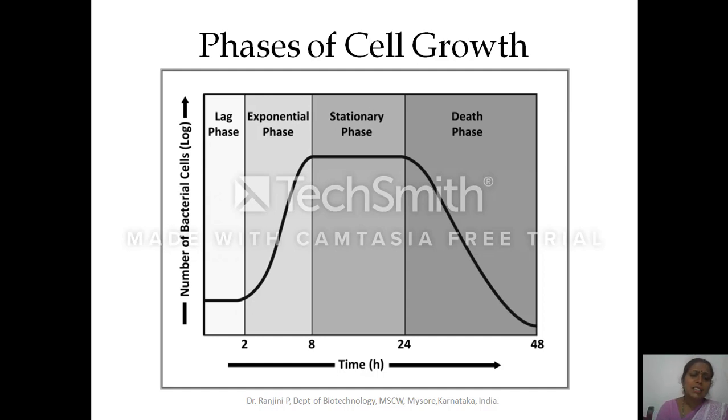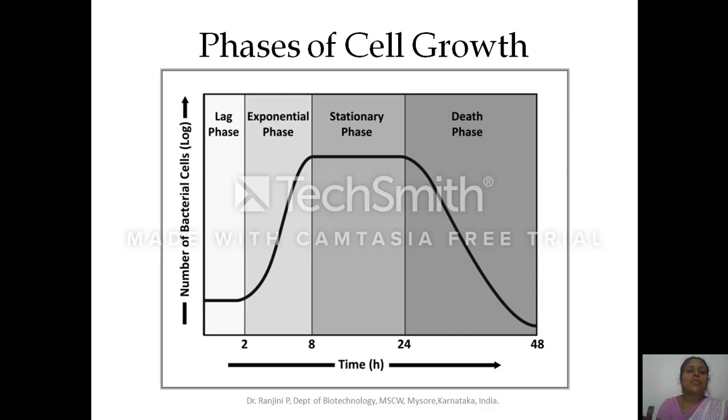For example, you have selected the cells for inoculation in the stationary phase. Here the cells have already reached the stationary phase, and the number of dead cells and viable cells will be equal. So the cells will not multiply, they will only be viable. If you put such cells inside the fresh sterilized media, it will take a long time to get adjusted to the media.